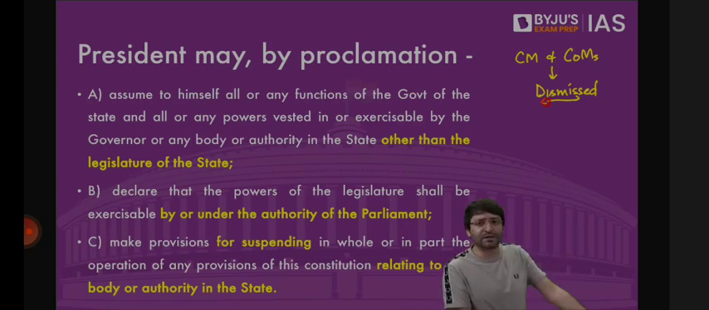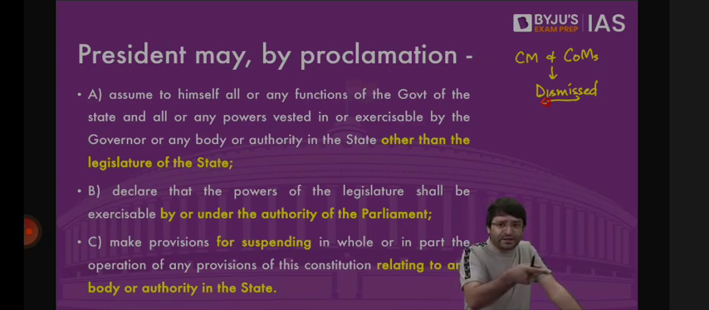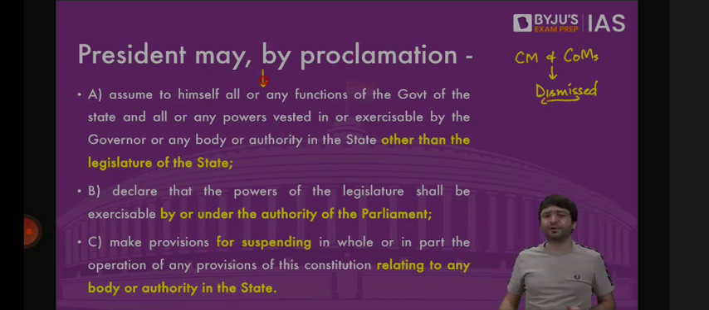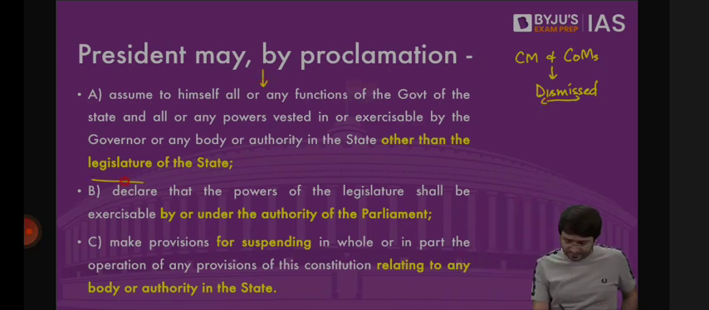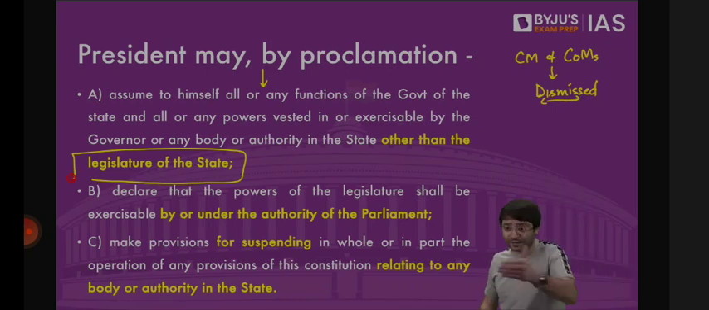When the President proclaims President's rule in a state, the first thing that happens, Chief Minister and Council of Ministers are gone, they're dismissed. Now who will exercise the executive powers? President directly, through his agent, who is the governor. That means President can assume to himself all the functions of the government, except the legislature of that state. You can't take over the legislative powers of the state, you can take over the executive powers of the state.